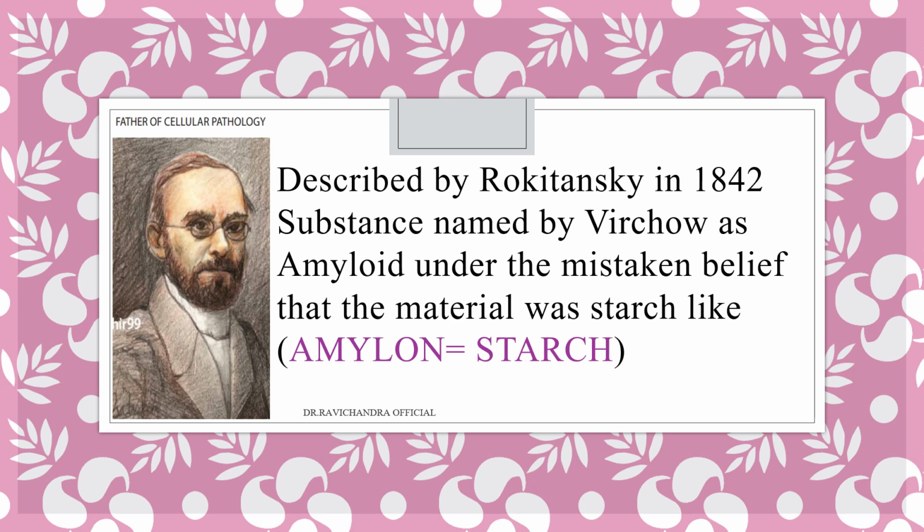Amyloid was first described by Rokitansky in 1842, and the substance was named amyloid by Virchow, who is known as the father of cellular pathology. He considered that the material was starch-like, and so he mistakenly gave the name amyloid. Actually, amylon means starch. So amyloid, oid, like, starch-like, amyloid.